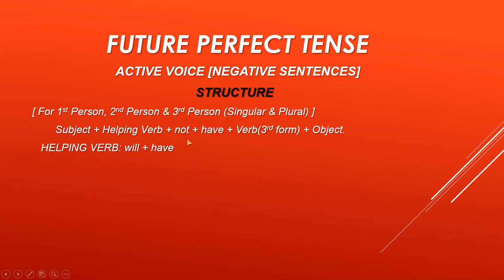Now remember, for making a negative sentence, we add not after the helping verb. The helping verb is will plus have. Will plus have means will and have cannot come together. There is something in between them, like not is present in between them.